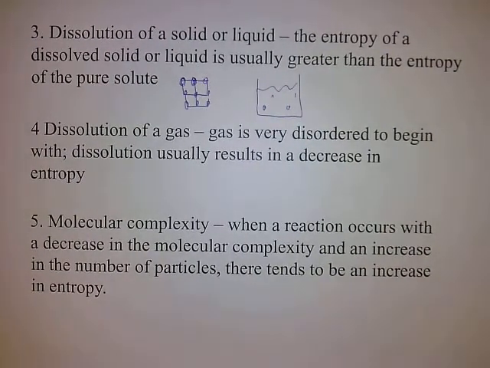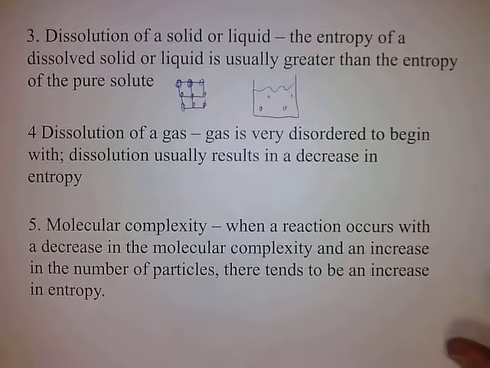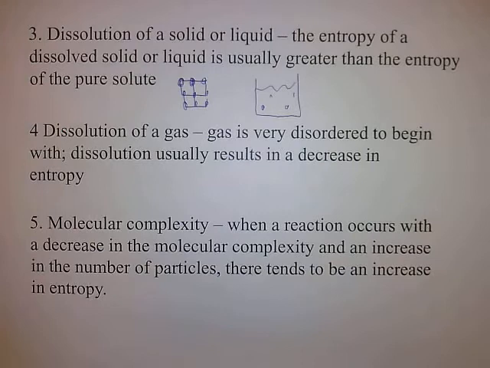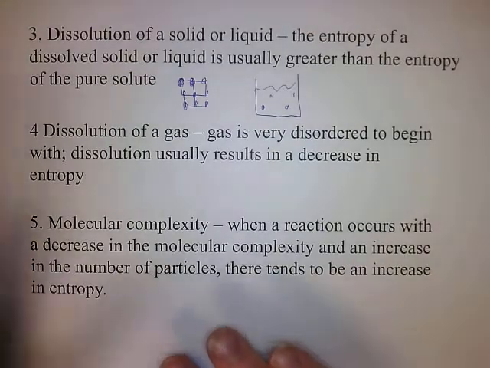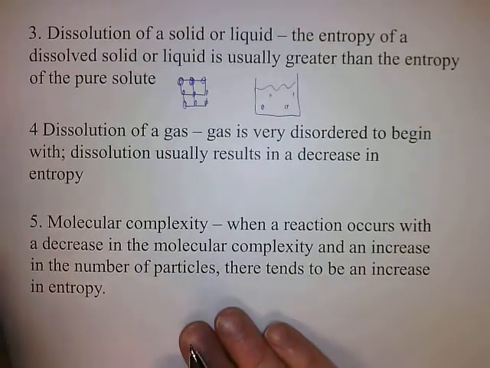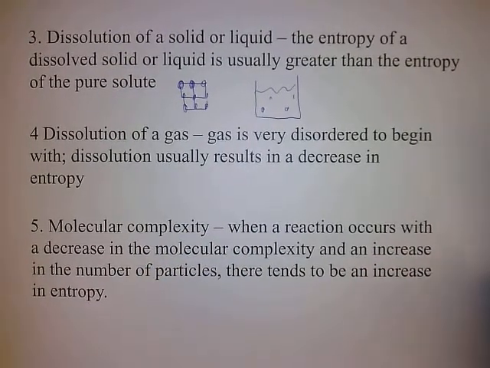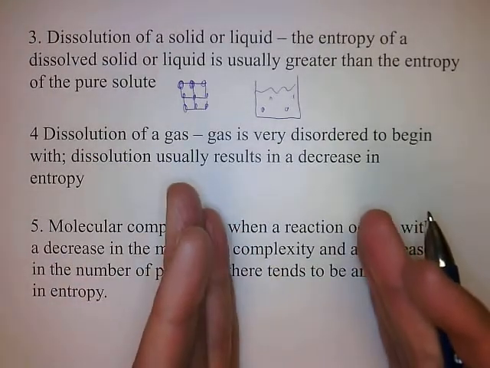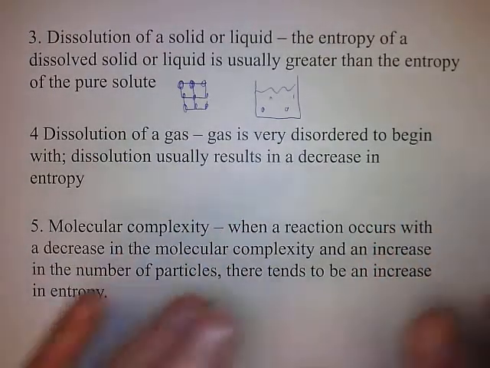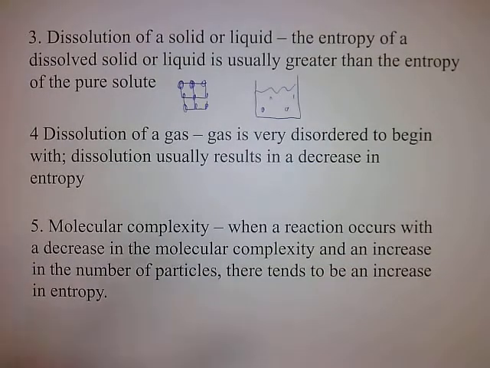And then there's the case of molecular complexity. When a reaction occurs with a decrease in molecular complexity, an increase in the number of particles, there's an increase in entropy. So basically, think about it this way: if you have a big molecule breaking down into smaller molecules, that's going to be an increase in entropy, because a group of small molecules is more disordered than one big molecule. Okay?